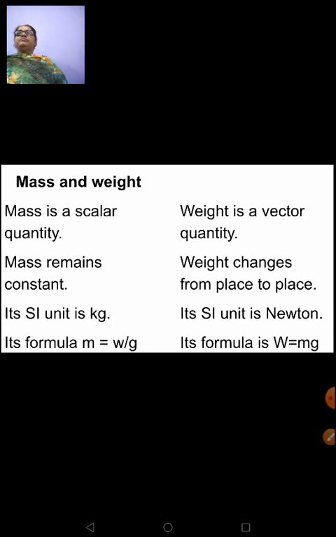So with this I am coming to an end of today's session. In the next session we will start with the value of small g at different portions of the earth, that is at the poles, at the equator, and deep under the earth. Those things we'll discuss, and then we'll proceed with numericals.